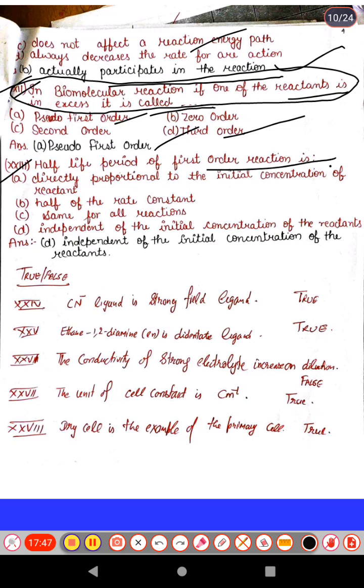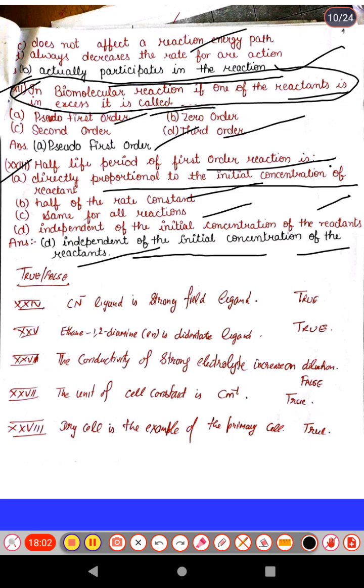the first option is directly proportional to the initial concentration of reactant, second is half of the rate constant, third is the same for all reactions, fourth is independent of the initial concentration of reactant, and the correct answer is independent of the initial concentration of a reactant. Next is true false. First, CN negative ligand is a strong